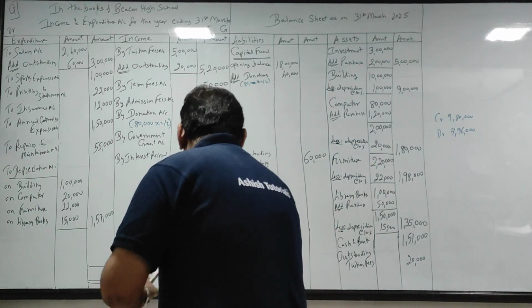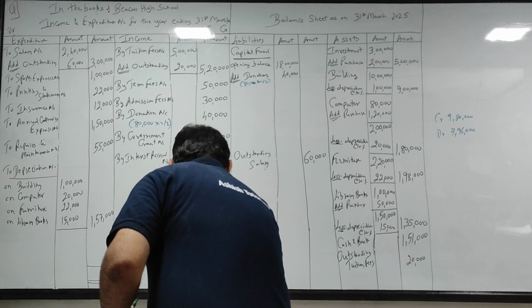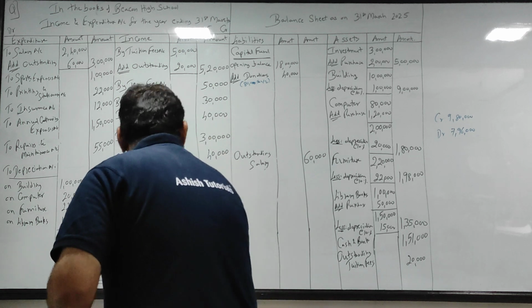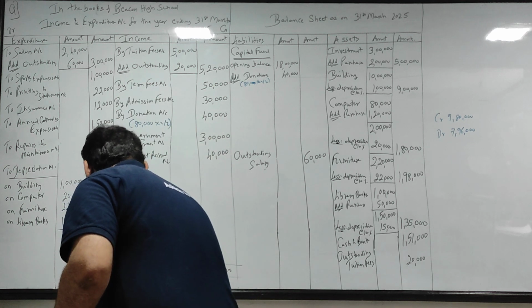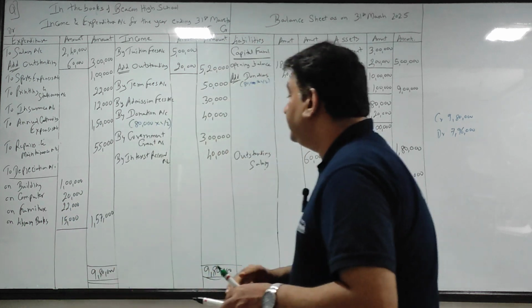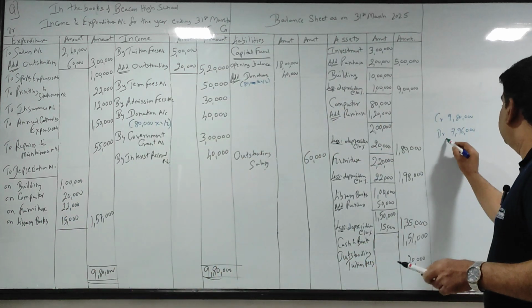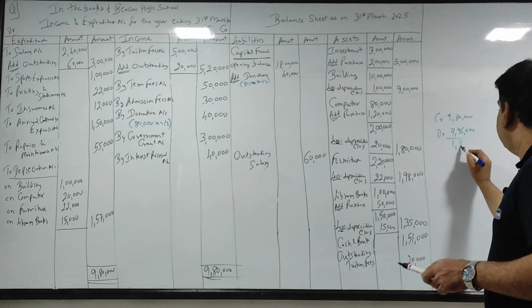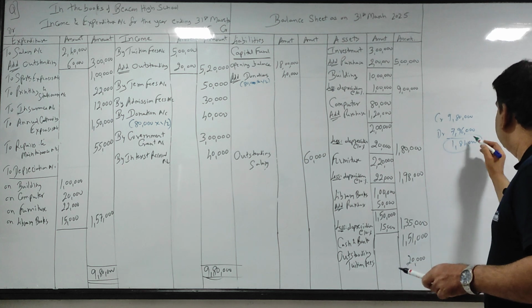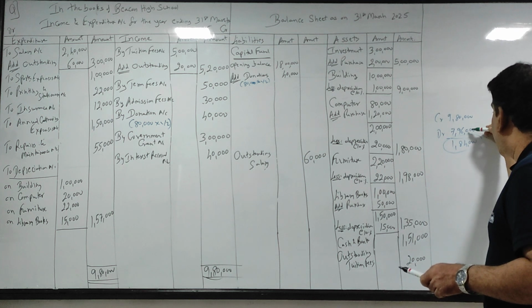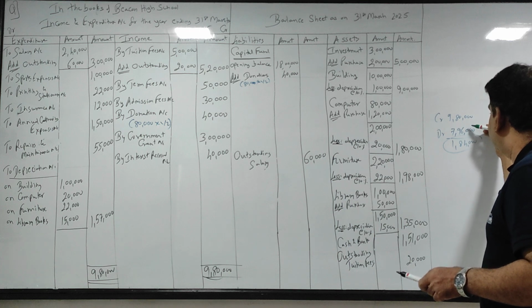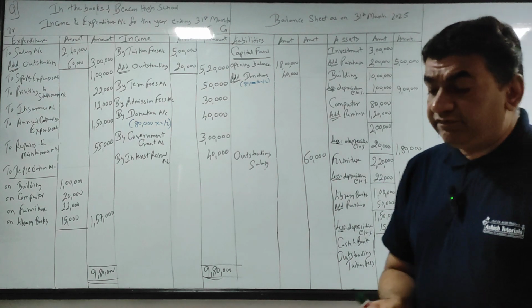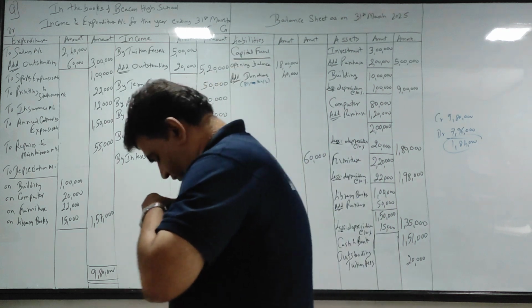So let me write it in both places. 980, 980, and now the difference will be profit, 184. 1,84,000 will be my profit.